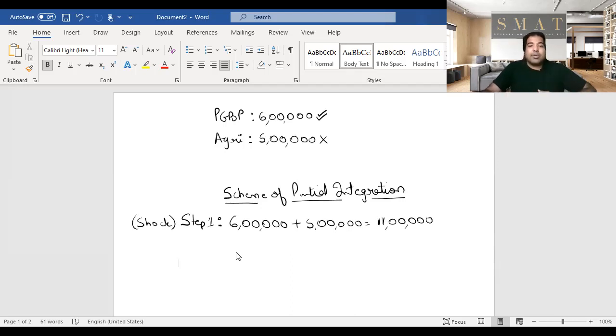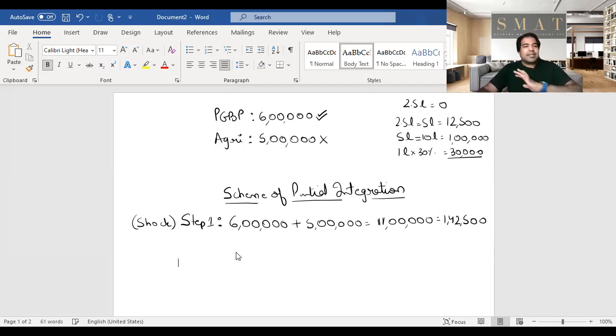Of course, if you know slab rates, guys, on the first 2.5 lakh rupees there is no tax. From 2.5 lakh rupees to 5 lakh rupees there is 5%, so that is 12,500. From 5 lakh rupees to 10 lakh rupees it's at the rate of 20%, so about 1 lakh rupees here. Plus on the excess 1 lakh, that is still 11 lakhs, on the 1 lakh he has to pay at the rate of 30%, so 30,000 here. So overall, as per step one, his tax is 1,42,500. Only basic tax, guys. Don't focus on surcharge and cess in this scheme of partial integration.